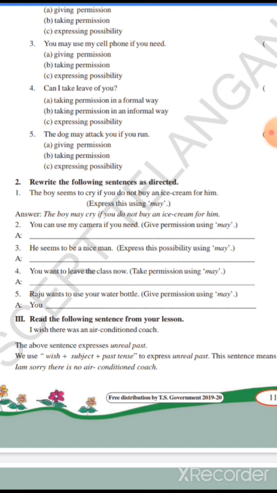Fifth one, Raju wants to use your water bottle. So give permission using may. Raju wants to use your water bottle, so you have to give permission to him to use your water bottle. So you have to start with you. You are giving permission, so what are you going to write? You may use my water bottle. So here both the personal pronouns are changing. You may use my water bottle. So that is the answer for this.